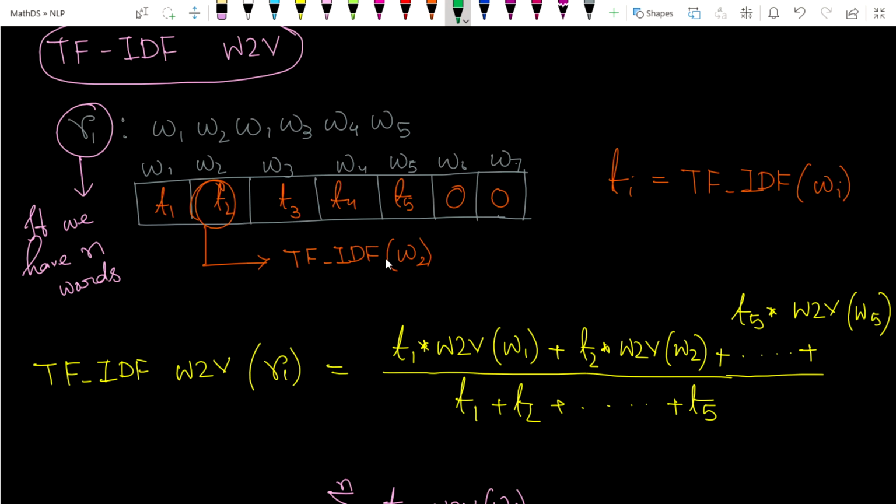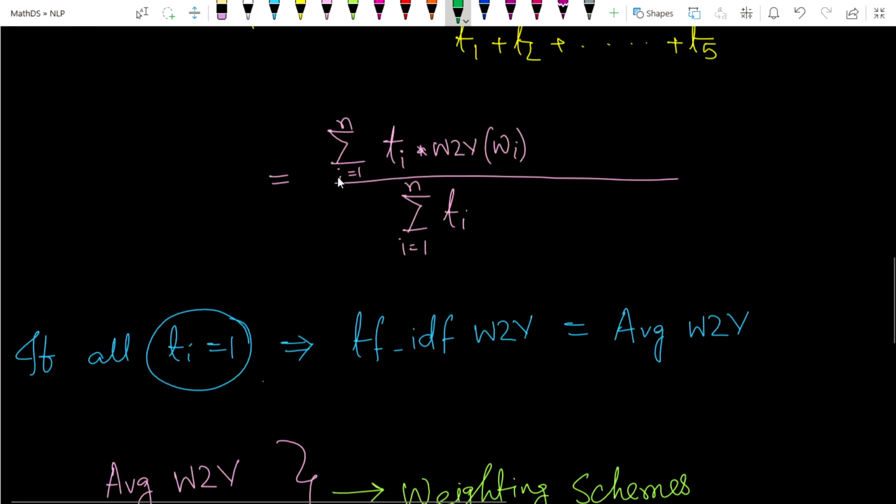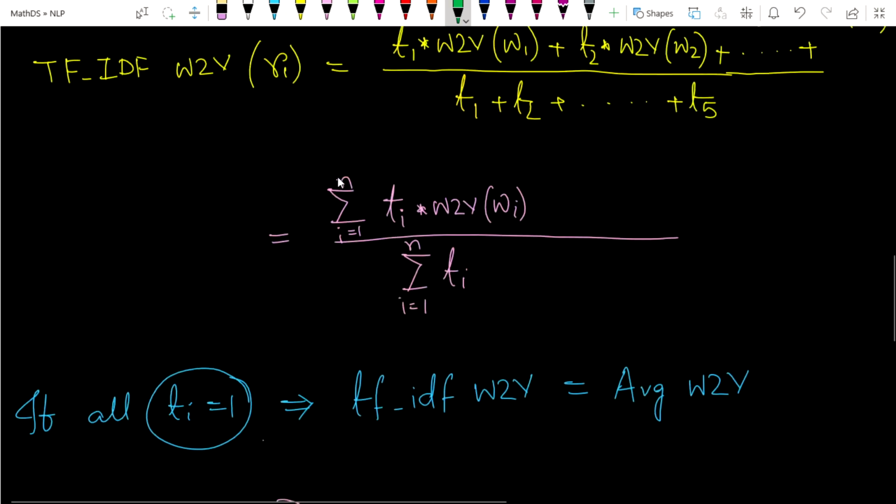So it gives each word a weightage equal to its TF-IDF value. That we have already seen in one of our previous videos in this chapter. I think this idea is clear, why these things are important and why we need to learn them.